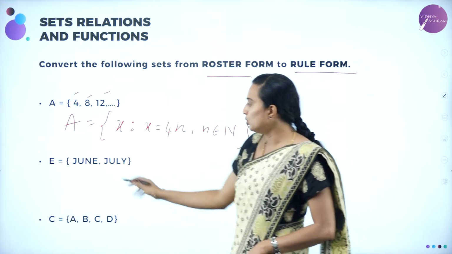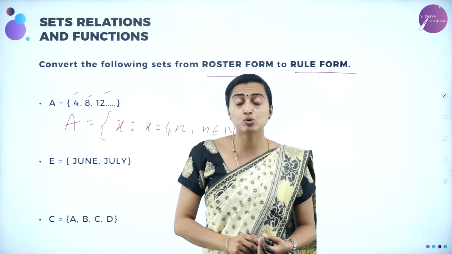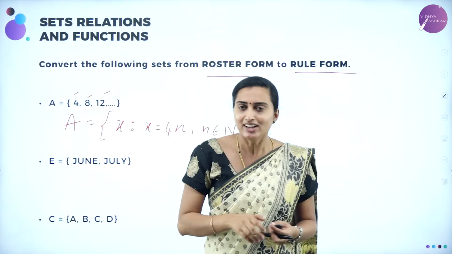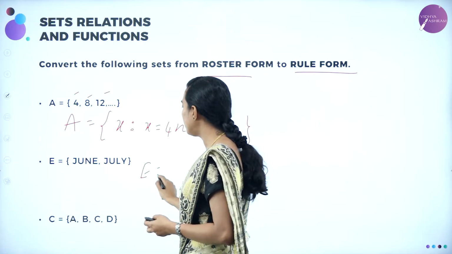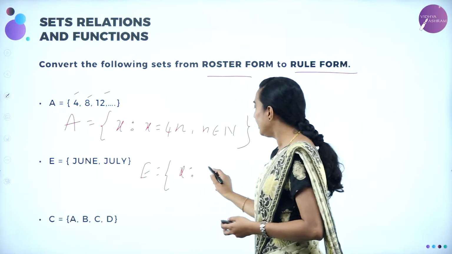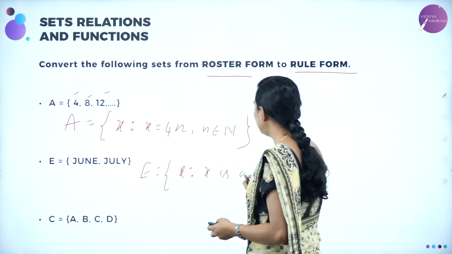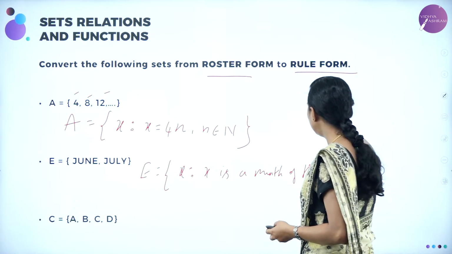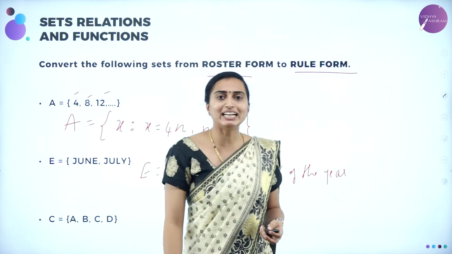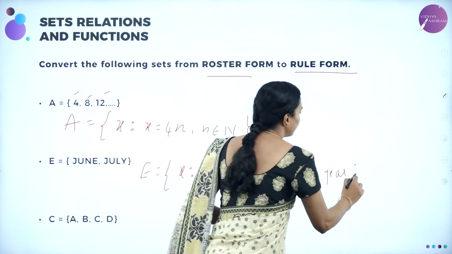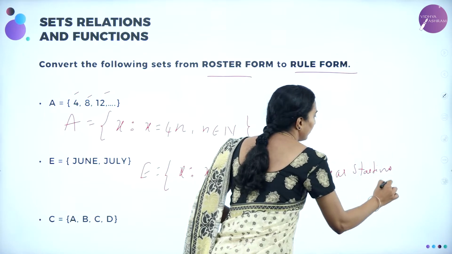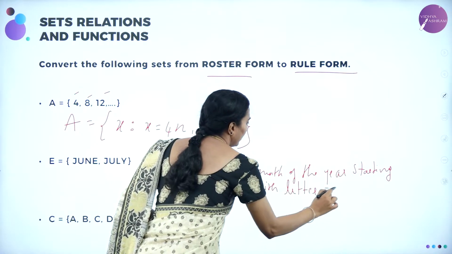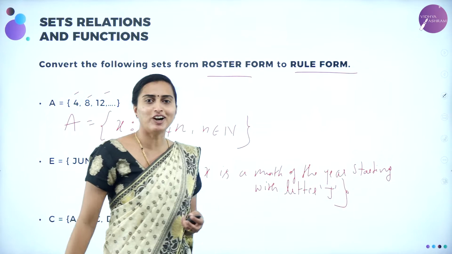Understood? Next, June, July. What are June, July? June, July are months of the year starting with the letter J. Correct? So we are going to write set E is equal to x such that x is a month of the year starting with letter J. June, July. That's it. That is called set builder form.